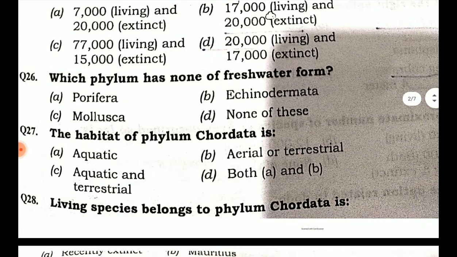The habitat of phylum Chordata is: option A aquatic, option B aerial or terrestrial, option C aquatic and terrestrial, option D both A and B. So the habitat of phylum Chordata is option D, both A and B.